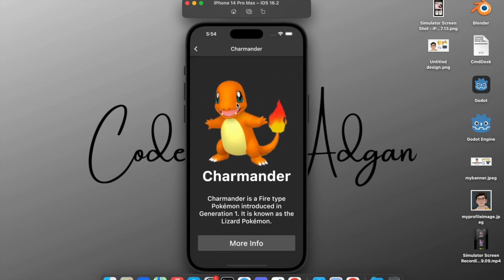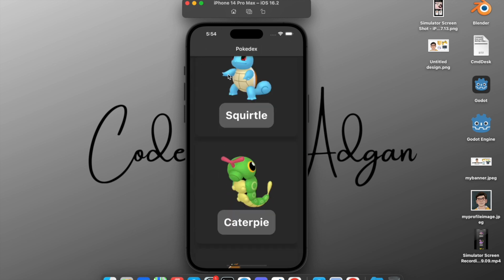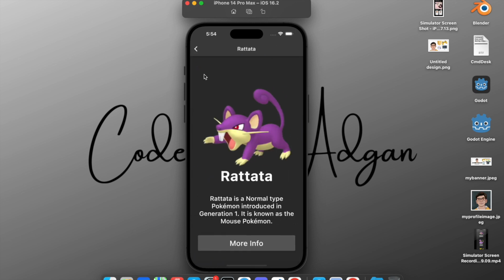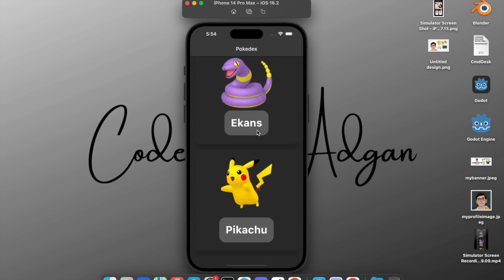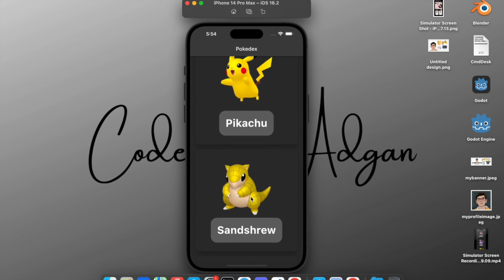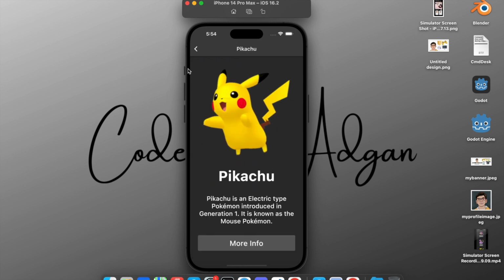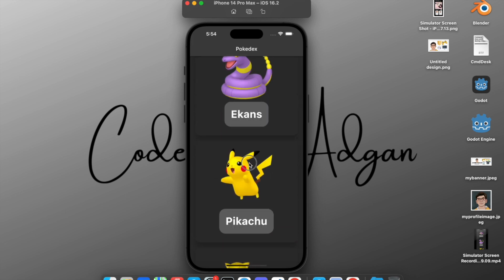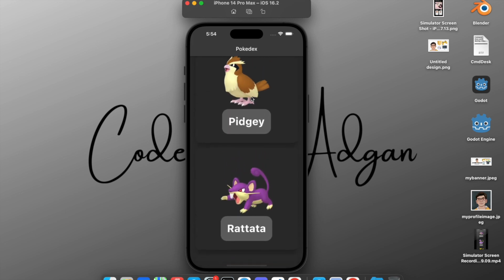We are going to create this app completely in Flutter, and we are going to make this course for complete beginners. So if you don't have any experience in Flutter, you can still follow this tutorial and you will learn everything from scratch. So let's start with the coding part, and I hope you will like this crash course.